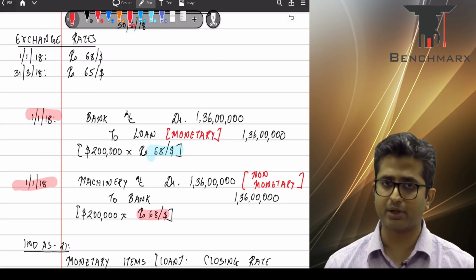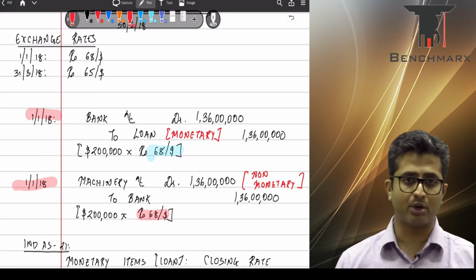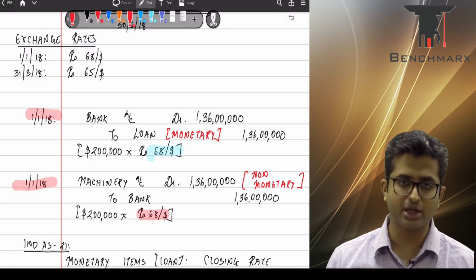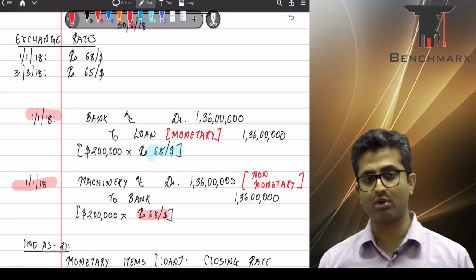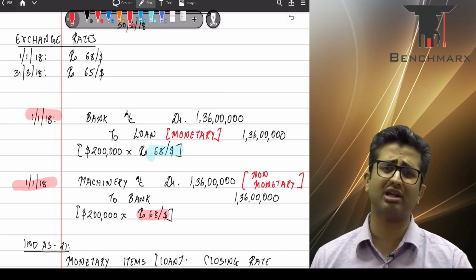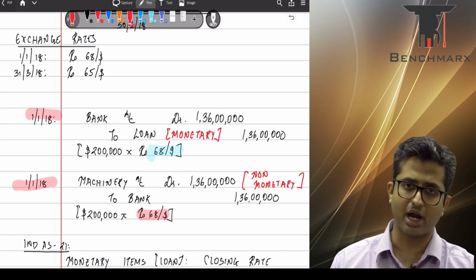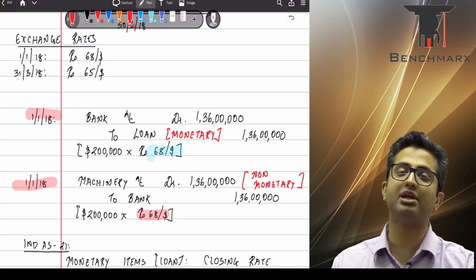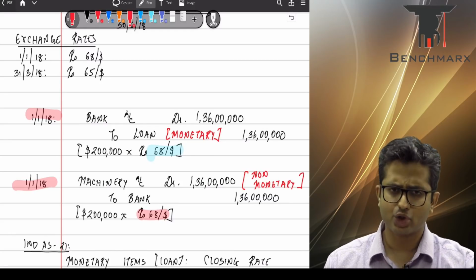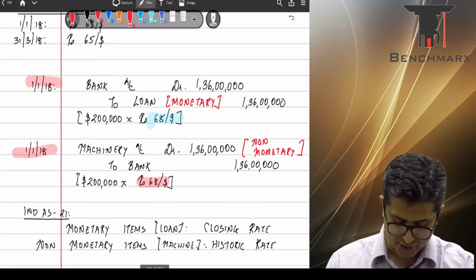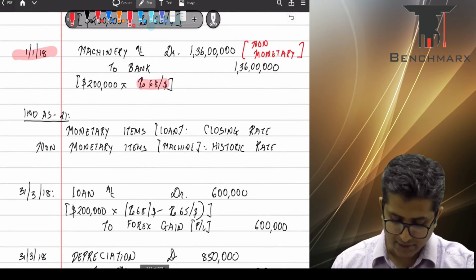Going forward, as per Ind AS 21, loan is a monetary item and should be remeasured at the closing rate, whereas machinery is a non-monetary item and hence has to be continued at the historic rate. So machinery will continue to remain at 68, however loan will be remeasured at 65. So as on 31st March 18, you will remeasure the loan.